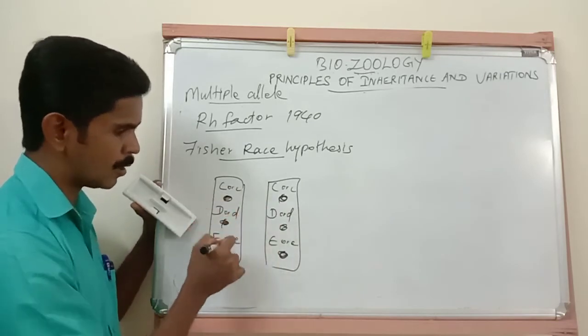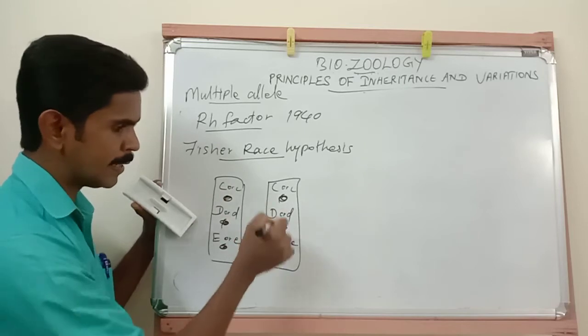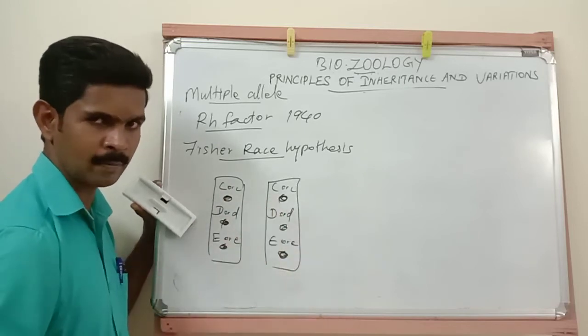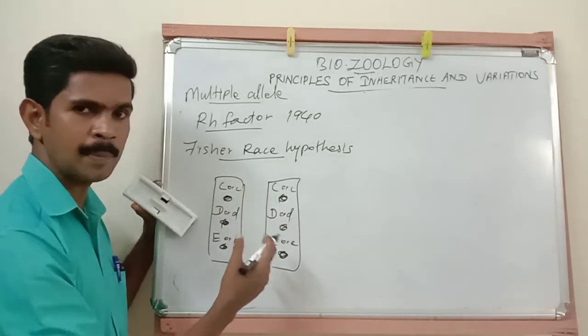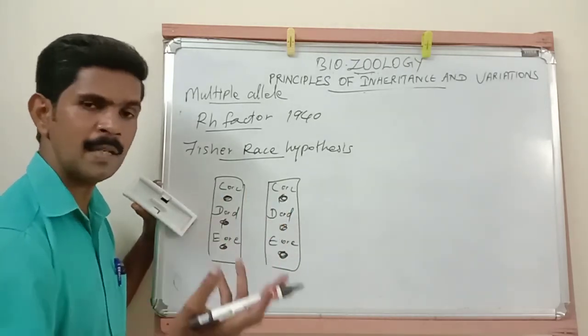Each chromosome has 3 locations, or 3 loci, and in each locus 2 alleles are there. So when we draw the phenotypic characters, we will get many phenotypes.